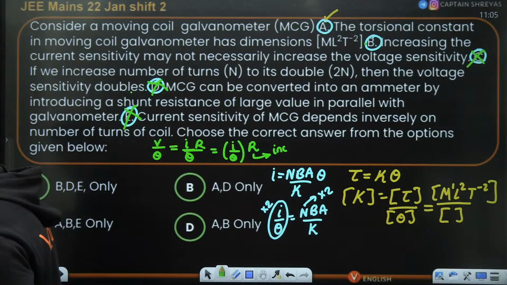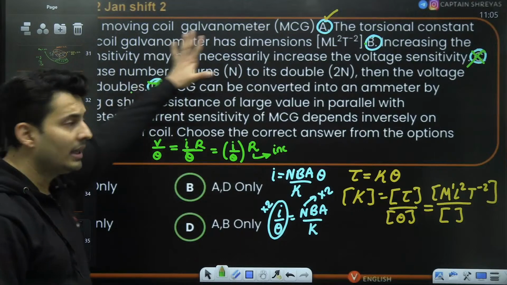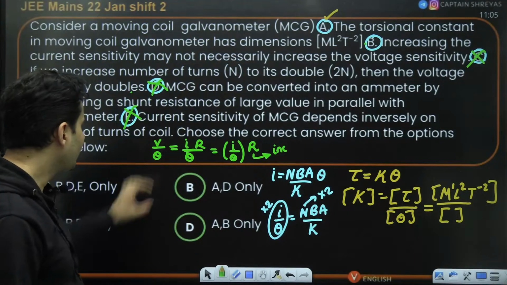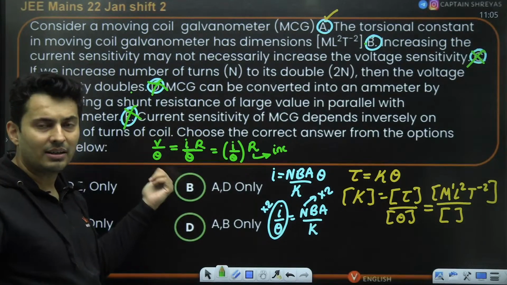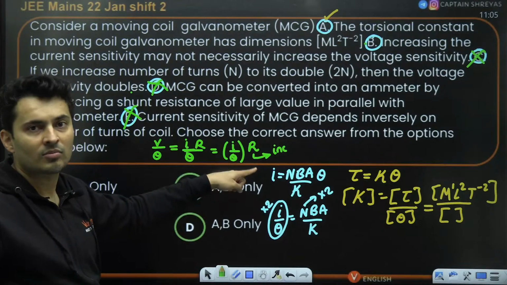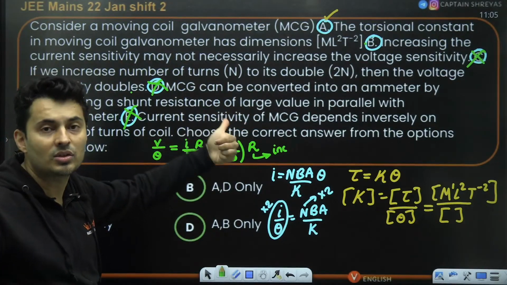Okay, I hope this is absolutely clear. All right, moving on to the next question. In this, only A option is correct, guys. Nothing else is correct. And I'm telling you why. The moment you increase current sensitivity does not mean voltage sensitivity will increase, because voltage sensitivity is also dependent on the resistance. Nothing has been mentioned about the resistance. What are you doing with the resistance of the coil?